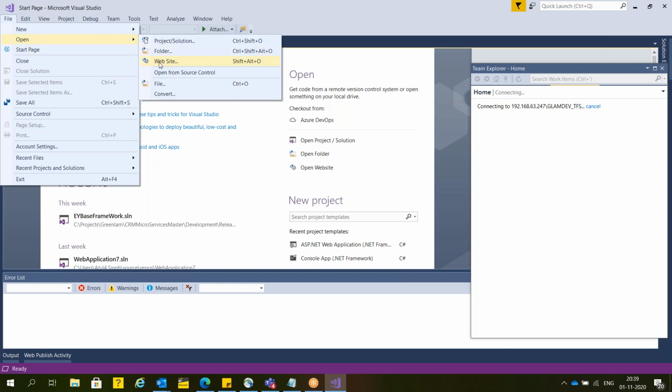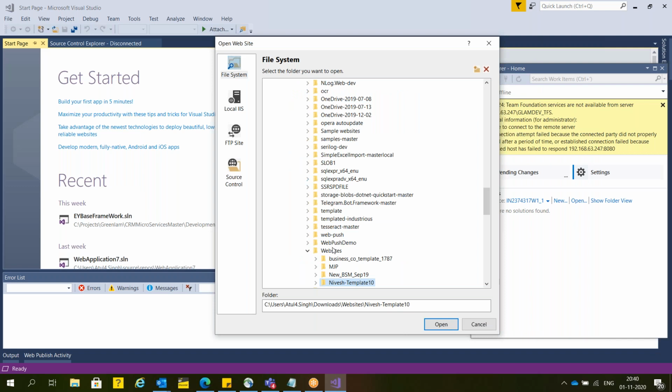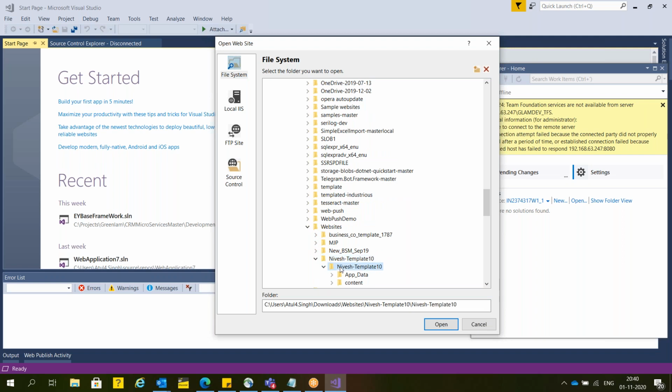Here I'm going to open a website, so I click on the website button. If you already have a website, you can use the same website. If you don't have one, you can create a new website here. Suppose this is my website.